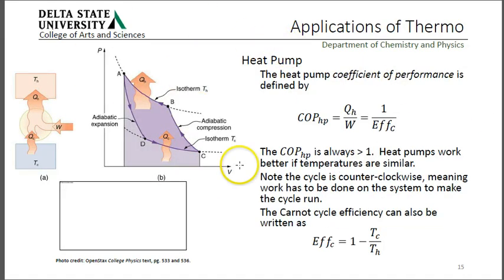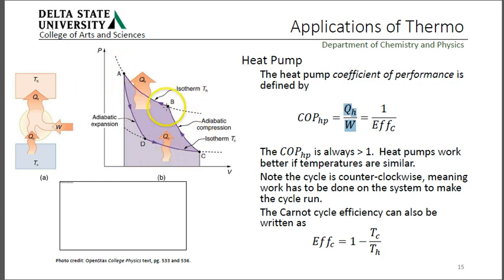When we look at applications of this, one that you often see in homes is a heat pump. And for a heat pump we define what we call the coefficient of performance, which is just the inverse of the efficiency. So the coefficient of performance is the heat coming in divided by the work the heat pump does. In a heat pump, you have heat coming in from a cold source. We're going to have an isothermal expansion, an adiabatic compression, heat going out as we do an isothermal compression, and then another adiabatic expansion.